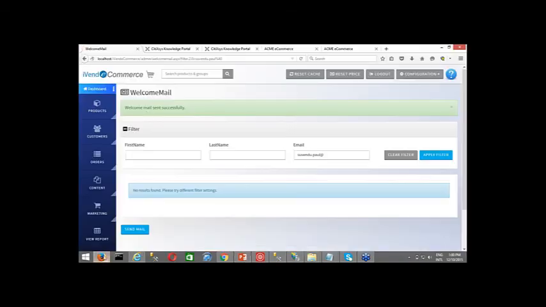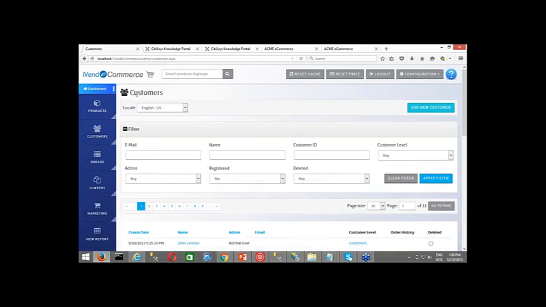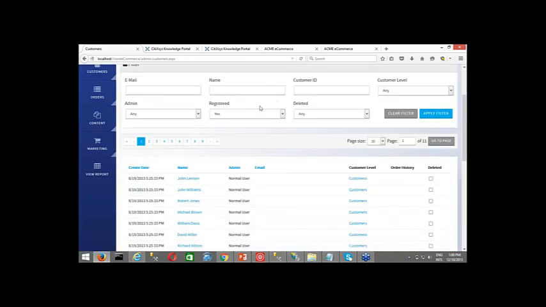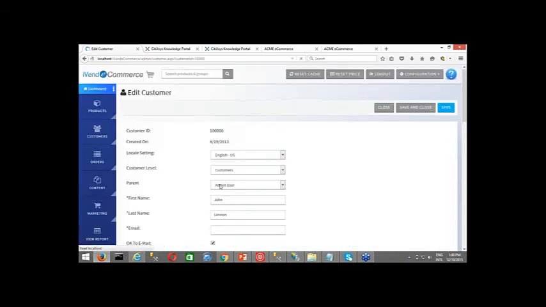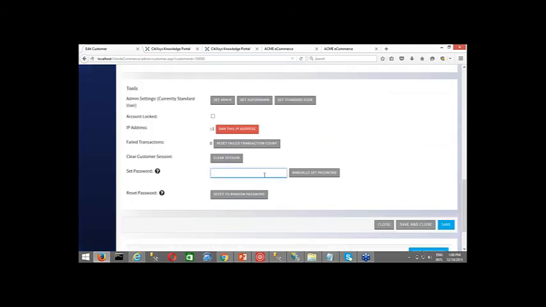What I'm trying to say here is go to customers, manage contacts, find that customer using the filters, and then open it up, and here you can set the password of that particular customer. This setting can be used to change the password for any of the customers. For example, a customer calls the call center and asks to reset the password.